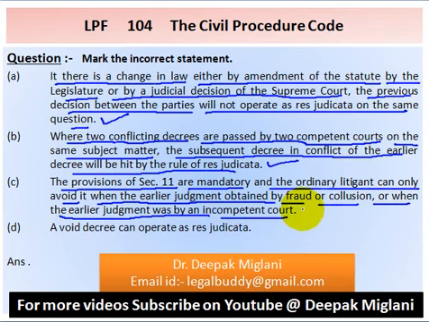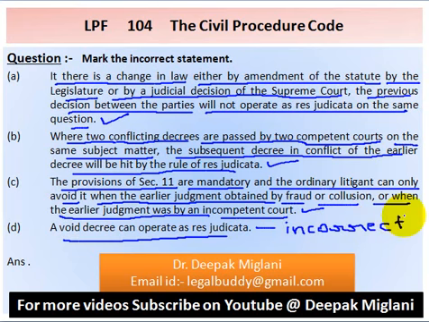This statement is also correct statement. Option D, a void decree can operate as res judicata. This is incorrect statement. So answer is option D. D is the answer.